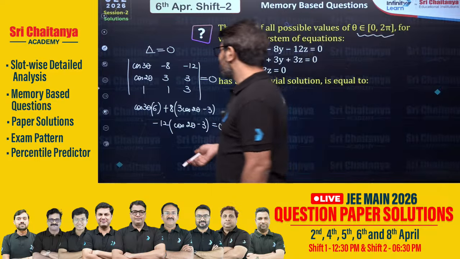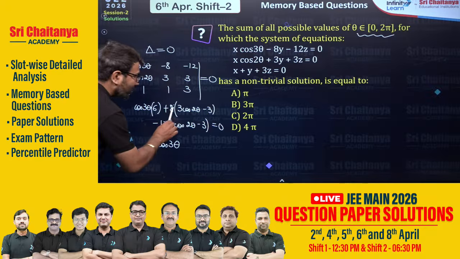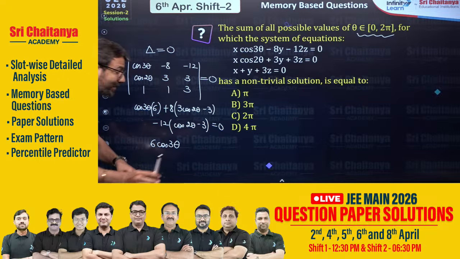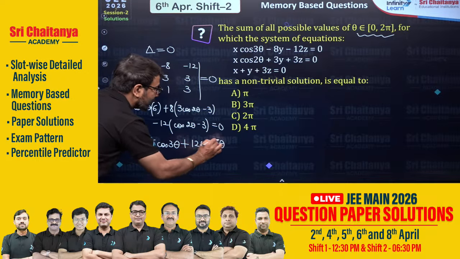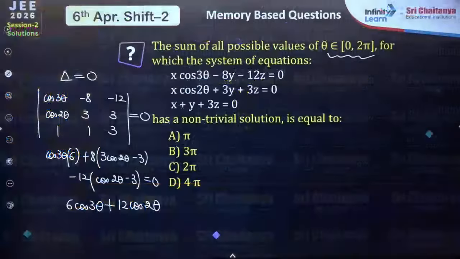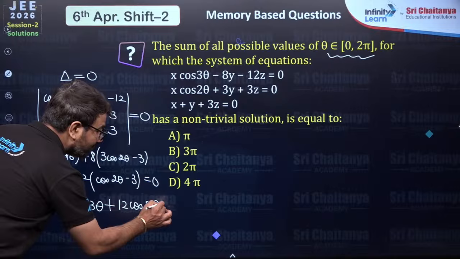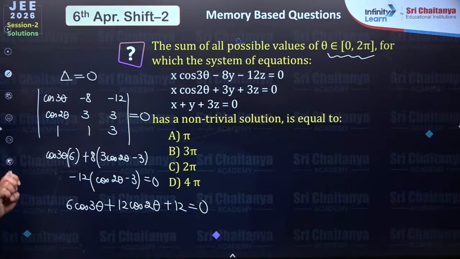So what you will do here, here you have the equation of the type 6 cos 3 theta, the first term. Then here 24 cos 2 theta you have and 12 cos 2 theta you have. 24 minus 12 if you do, you will be able to get 12 cos 2 theta. Are you able to understand? And then minus 24 you have, and then plus 36 you have. So minus 24 and then plus 36, you will be able to get the value plus 12, which is equal to 0. Is everyone in the class able to understand?